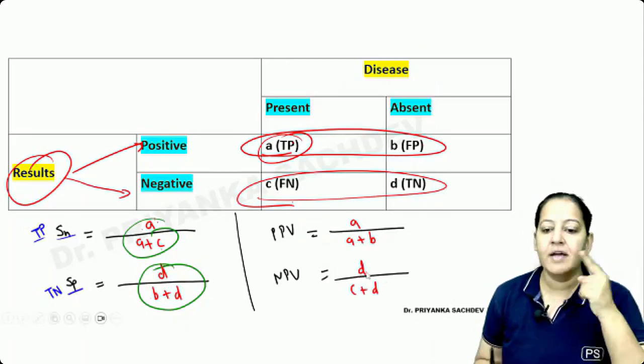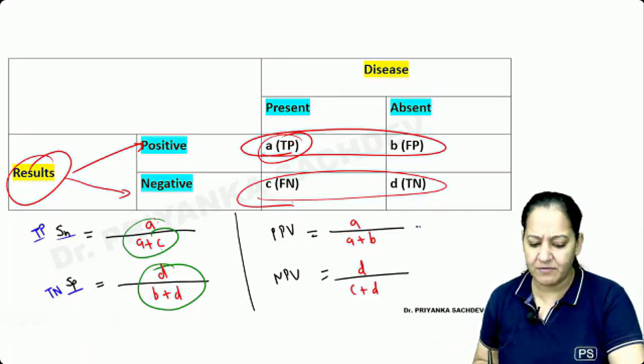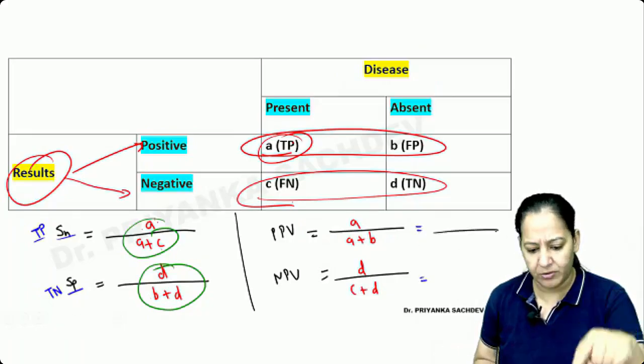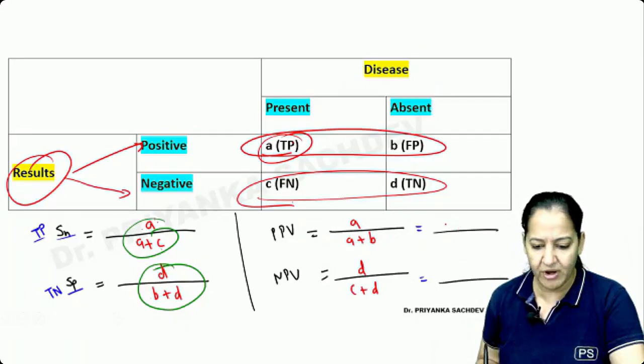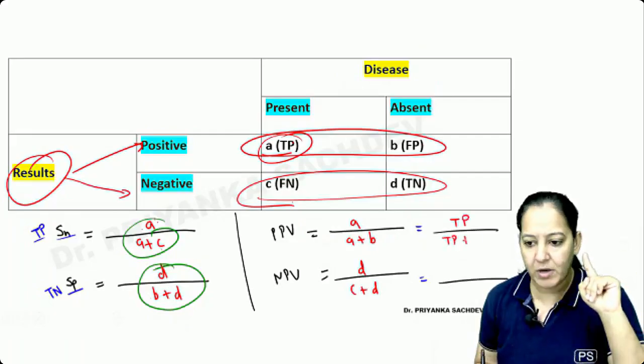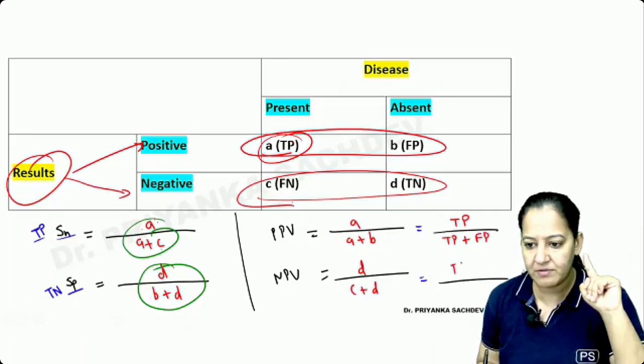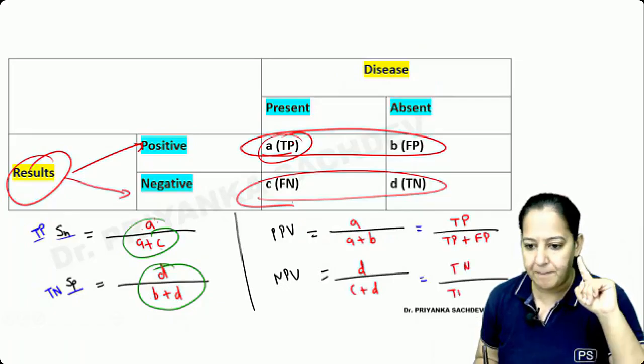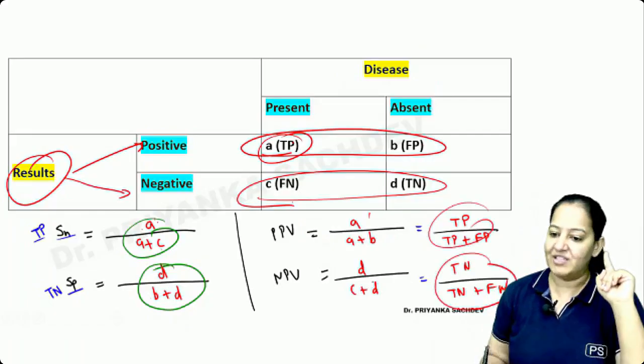If you say in terms of true positivity, true negativity, you can make out that formula also, I guess. So if you try to learn that, you can get confused. So this is true positivity upon true positivity plus false positivity. This is true negativity upon true negativity plus false negativity. So don't learn that. Learn ABCD.